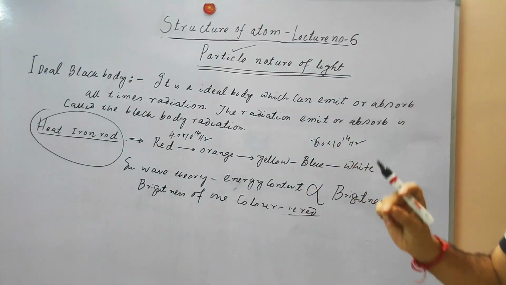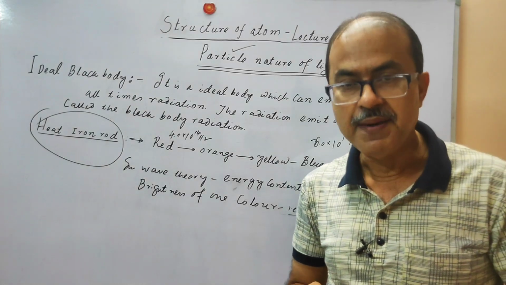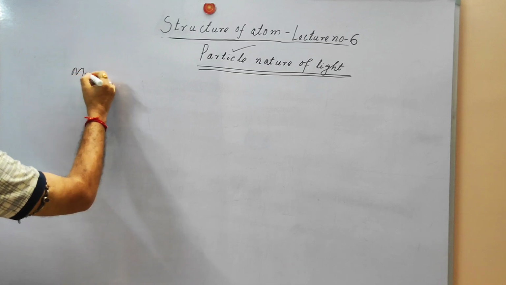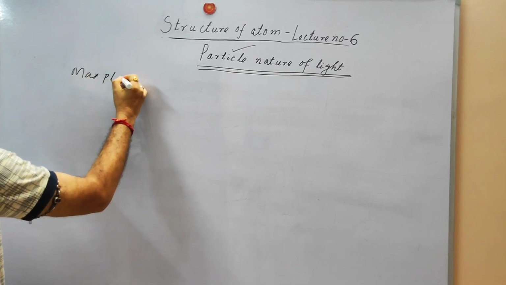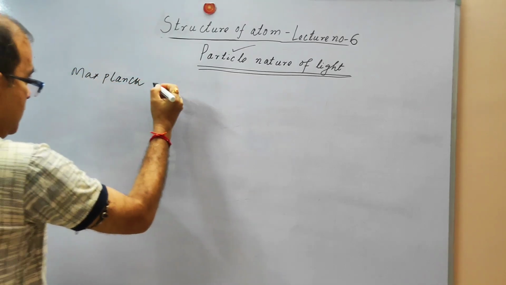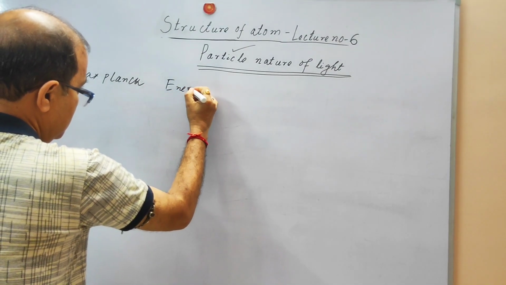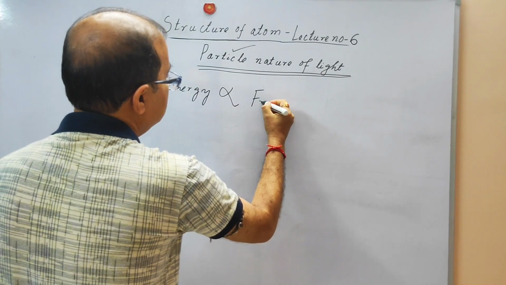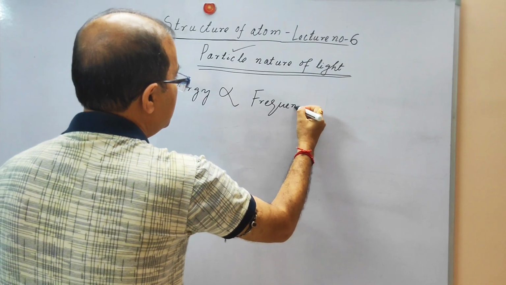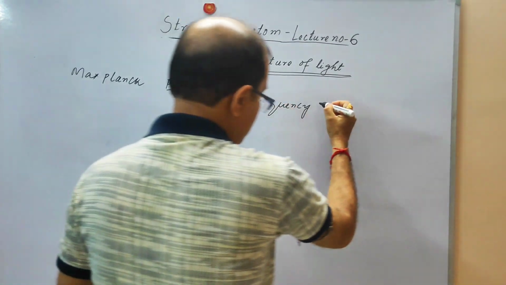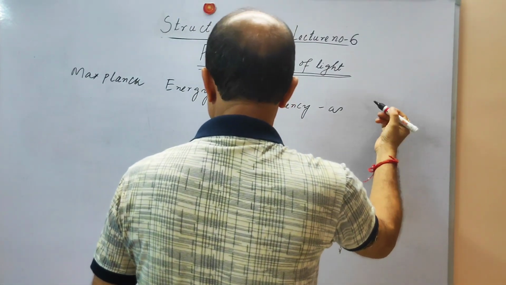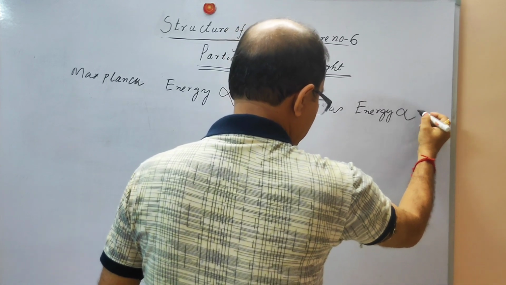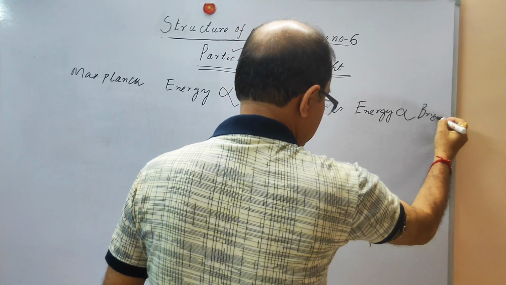But this can be understood from the Max Planck quantum theory. Max Planck said energy is proportional to the frequency, in contrast to the wave. Wave nature says energy is proportional to brightness or intensity.